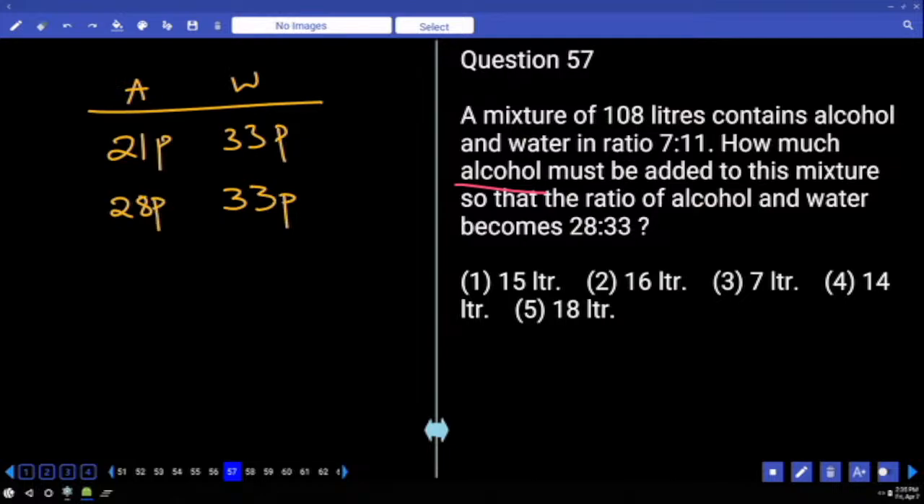Now, what is the quantity which is added? Alcohol. How many parts are added? How many liters did they add here? No, that's what we need to calculate. It must be some multiple. Two options are there. Let's calculate.